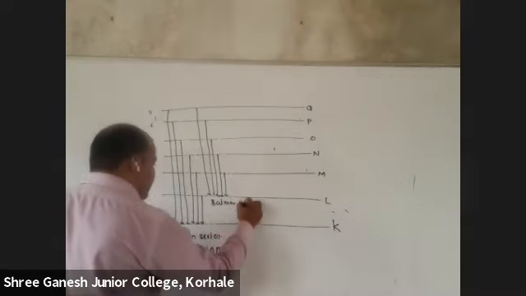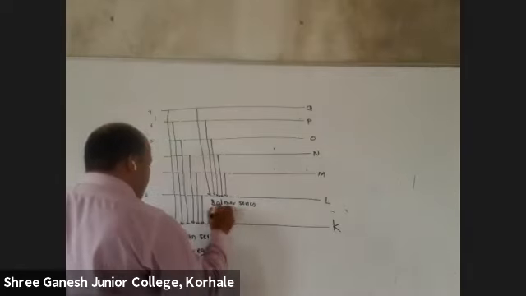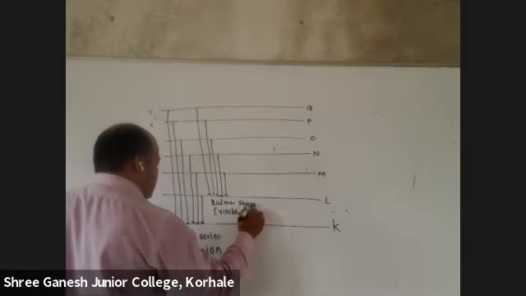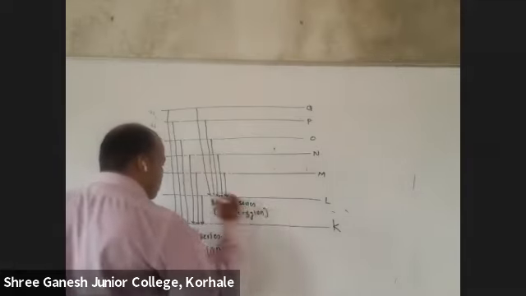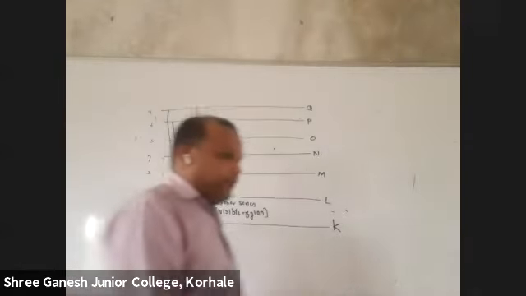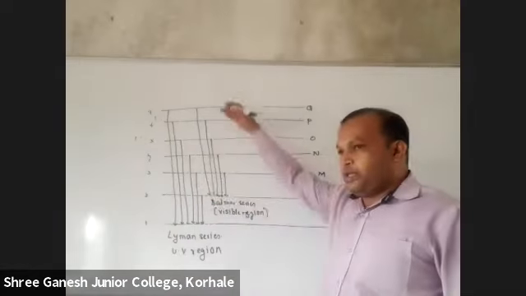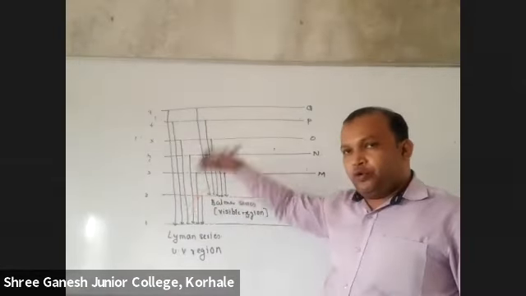This is the Balmer series, and it is in the visible region.